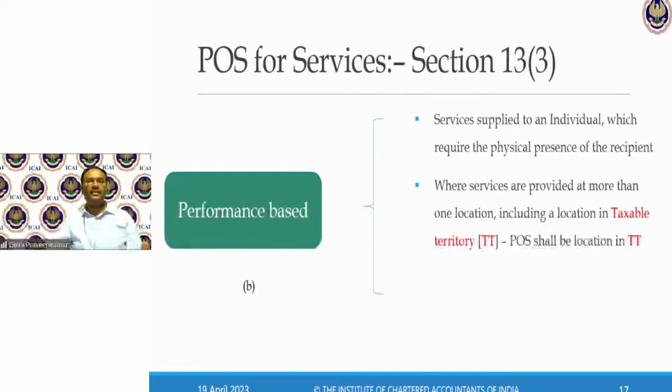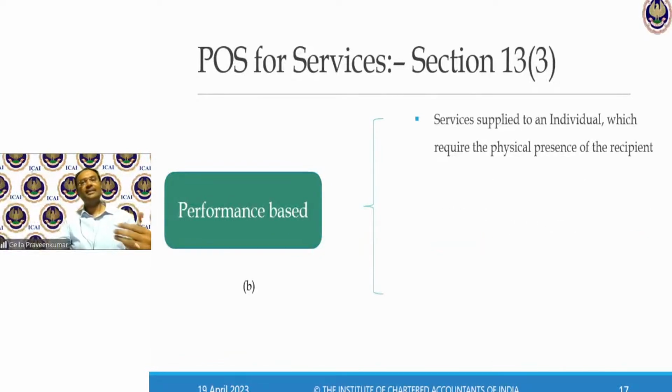Next. So what if services are rendered to an individual which require physical presence of the recipient? A simple example: some surgery needs to be done, plastic surgery.